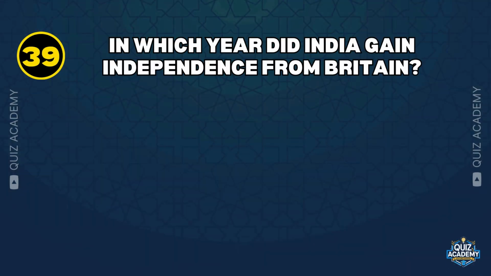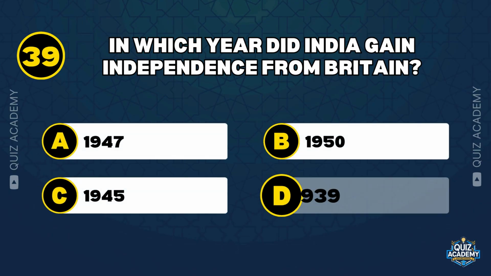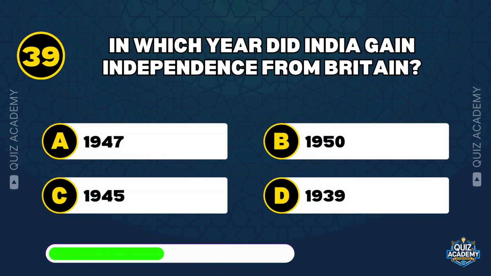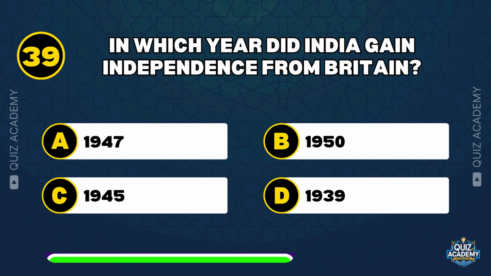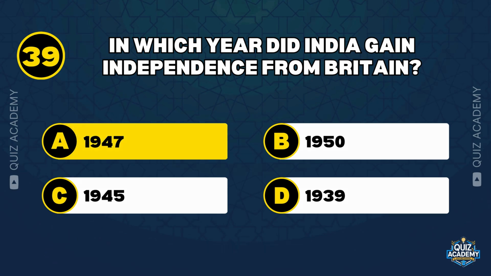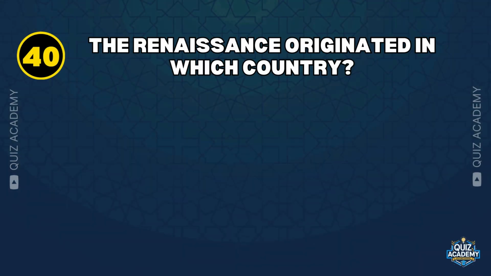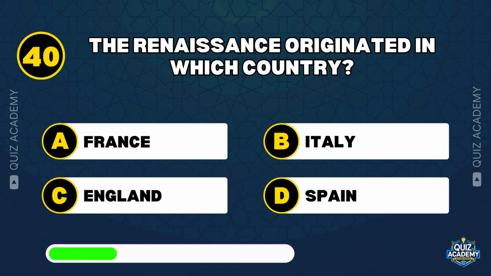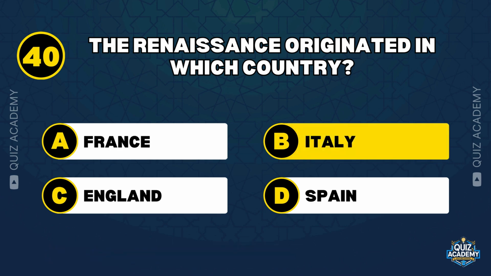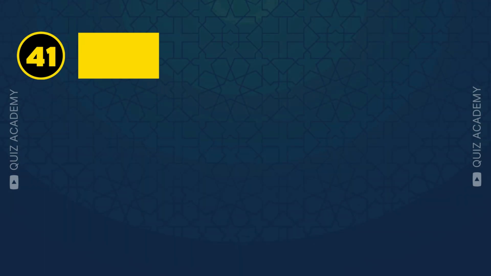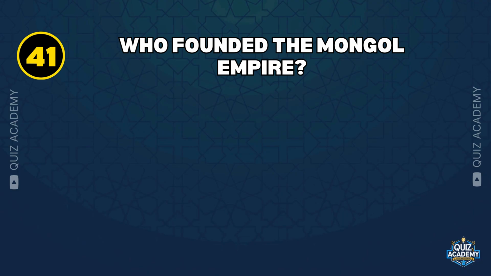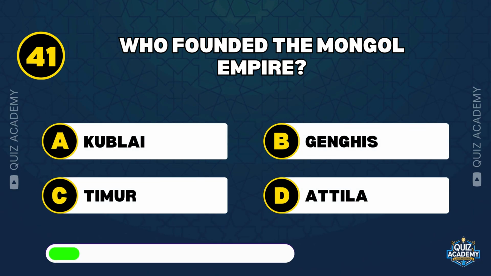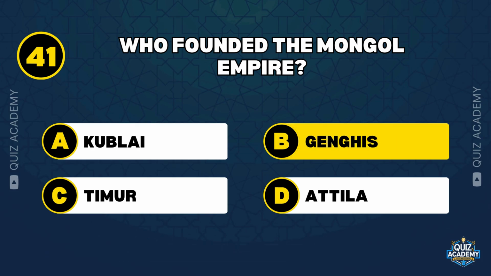In which year did India gain independence from Britain? 1947. The Renaissance originated in which country? Italy. Who founded the Mongol Empire? Genghis.